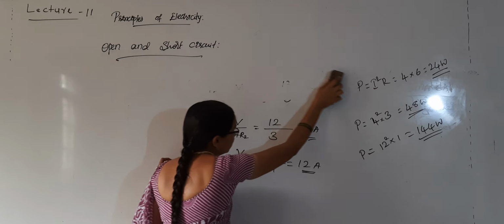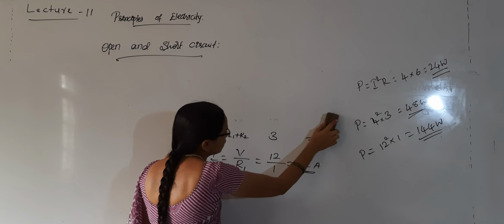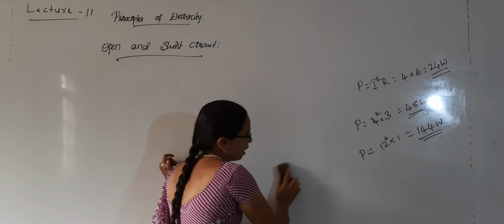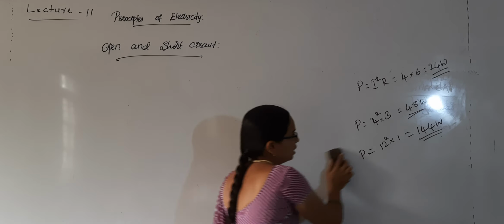We have seen short circuit in series as well as in parallel. Now we will see what happens whenever a short circuit occurs in a series parallel combination.